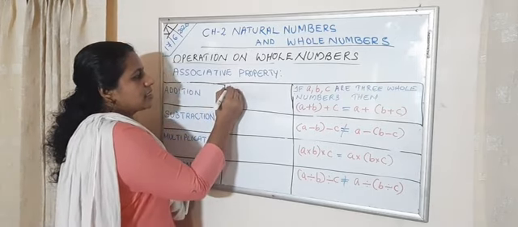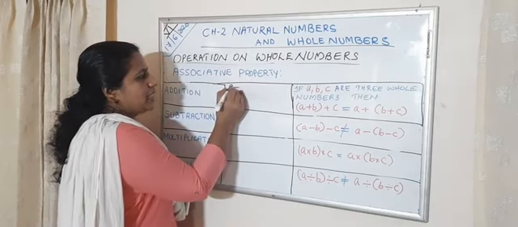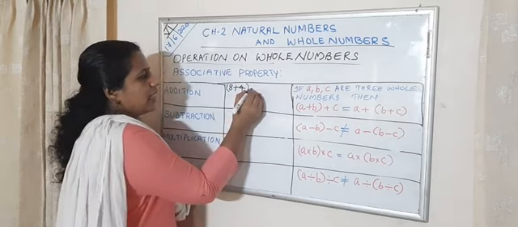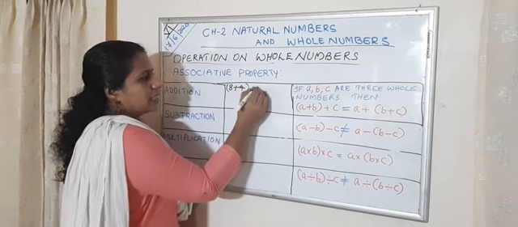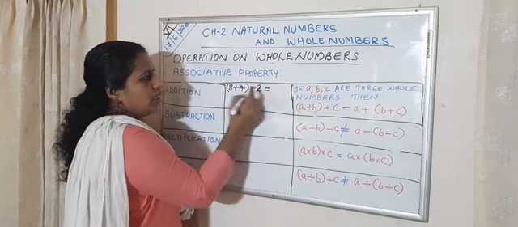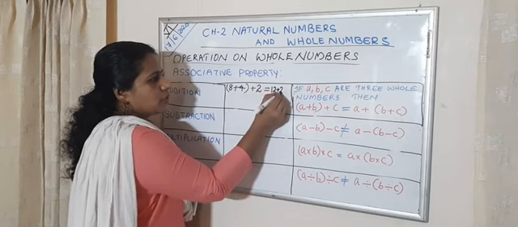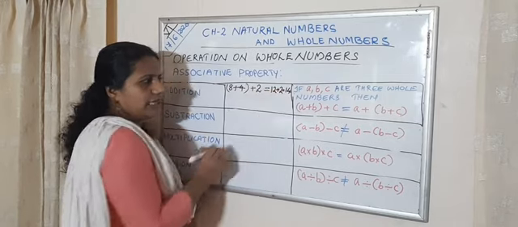Next, combine 8 and 4 first. That is 8 plus 4. After combining that, combine the next number 2. Then what is 8 plus 4? That is equal to 12. 12 plus 2 is equal to 14.